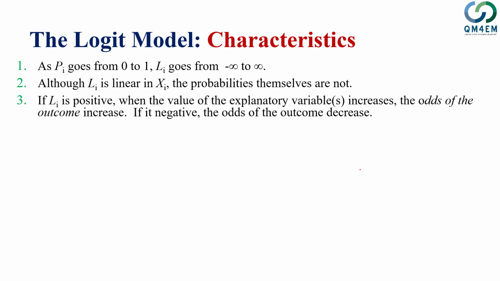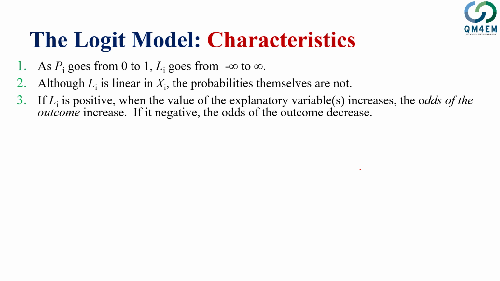And then there are a few more things you need to know. An increase or decrease in the explanatory variable shows the increase or decrease in the odds ratio of the outcome, rather than in the dependent variable itself. This is important because in normal linear regression analysis, we interpret that if x increases by 1 unit, y responds by beta units.